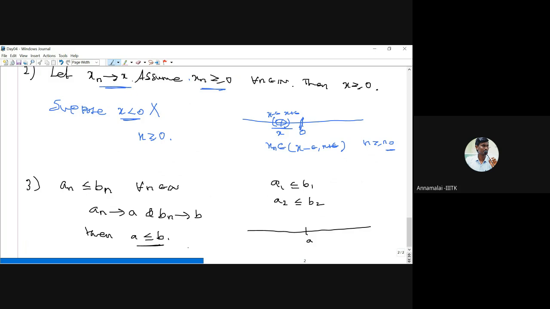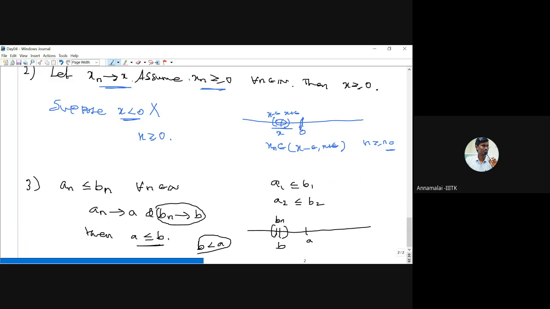Okay, suppose not. That means b is less than a. Suppose this has happened, then what will happen? So b should appear here. And we know that bn converges to b. That means after a certain stage, all the bn's belong to this interval. So suppose we particularly take some bn.